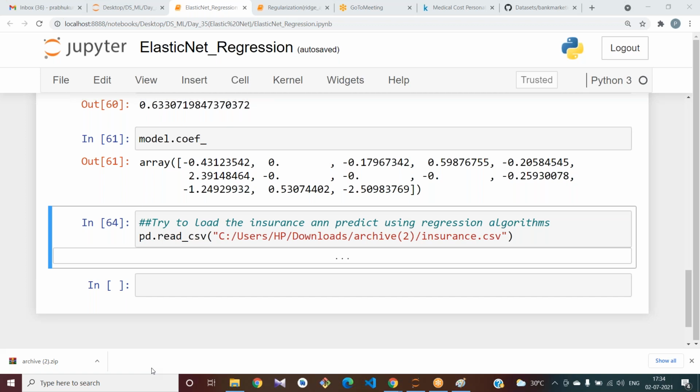Then I will help you to load your file. Okay. My screen is not visible.